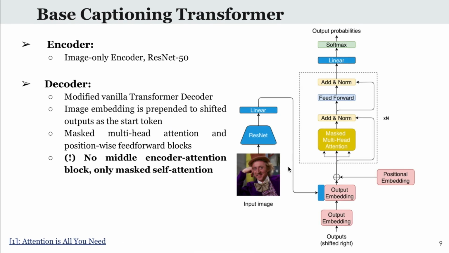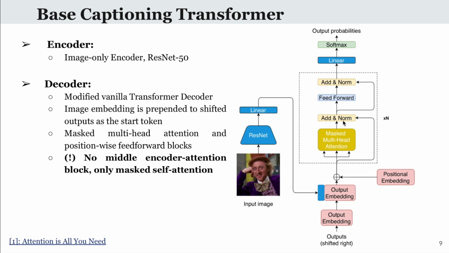Next, we compare 2 transformer-based models, which modify the vanilla transformer decoders from Attention Is All You Need. The first one operates similarly to the LSTM-based decoder: it accepts the global image embedding as a start token prepended to word embeddings, and passes through masked multi-head attention.